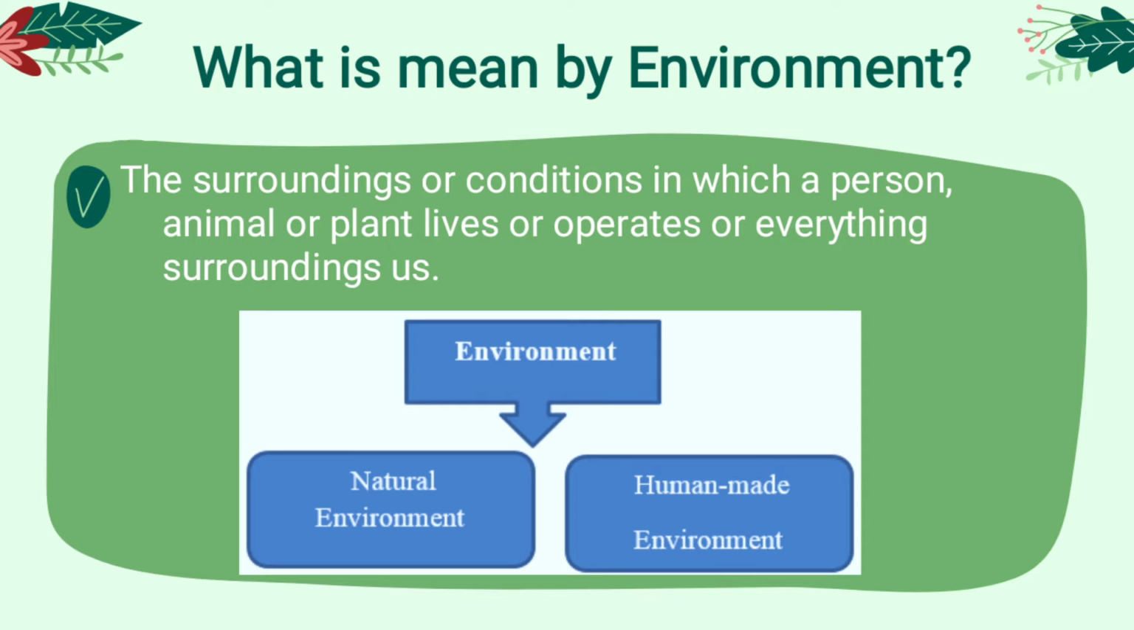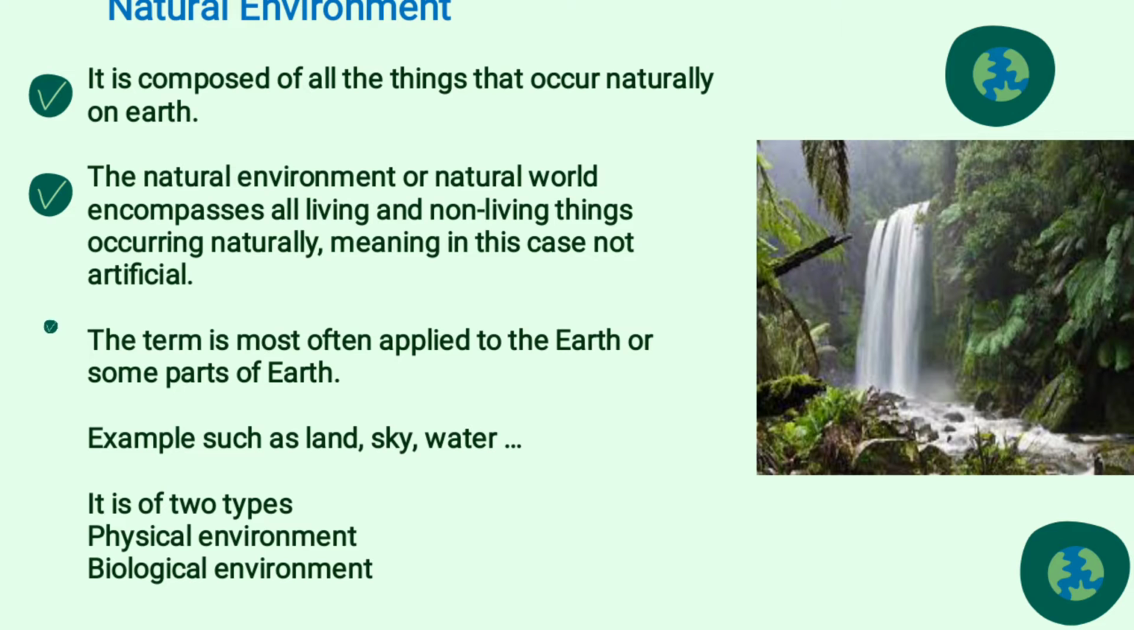From the name itself we can understand natural environment means which occurred naturally on earth. When the earth evolved, what it started creating at that time is called natural environment, such as land, water, sky, everything. In this there are two types of environment. One is physical environment, another is biological environment.